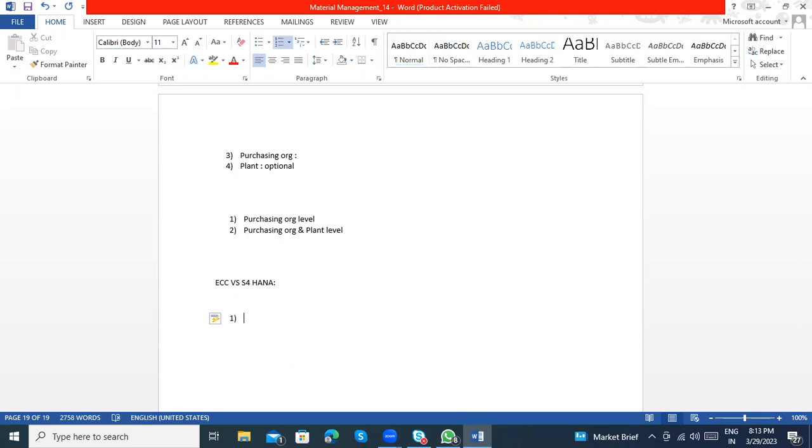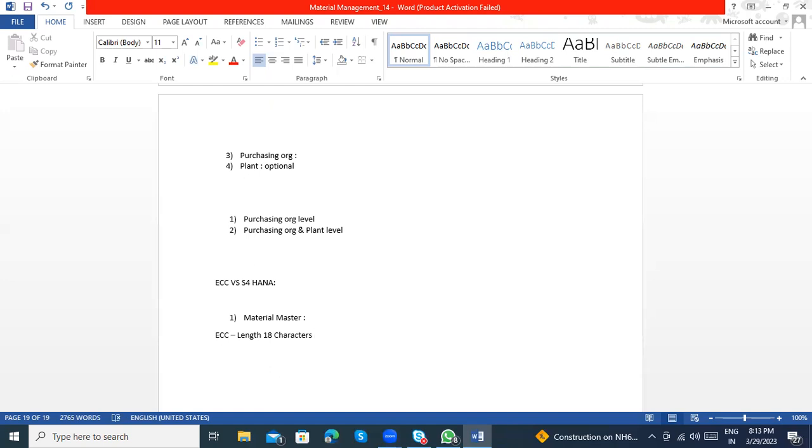Okay. The material master record. If you see in ECC, the length is only 18 characters, so we can create a material number only up to 18 characters.